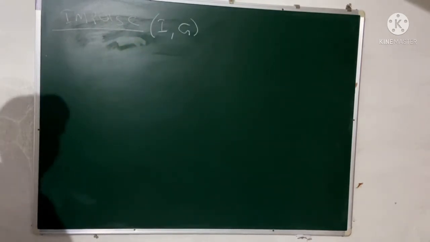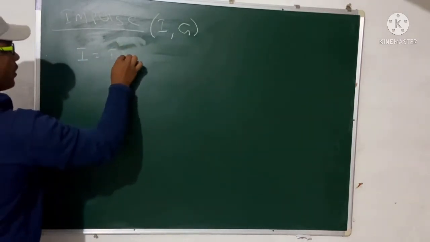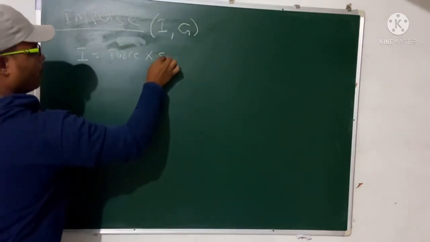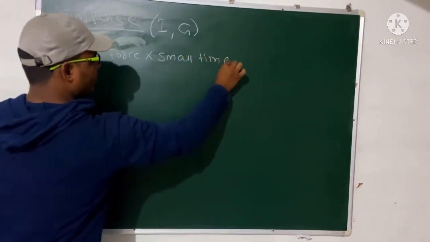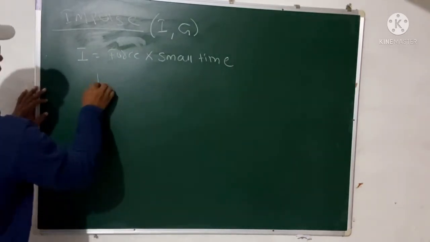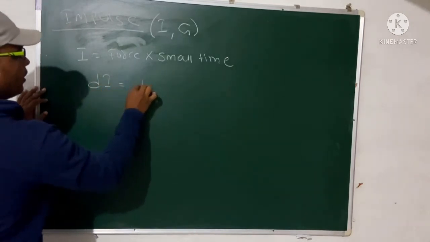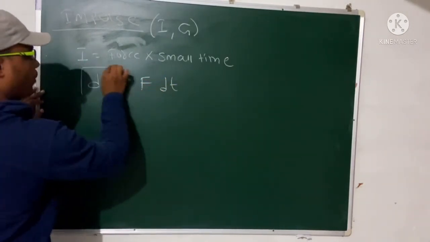So what is the impulse? Impulse equal to force into small time. So remember, dI equal to F vector into dt. So this is your impulse.